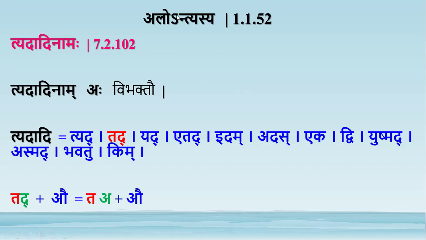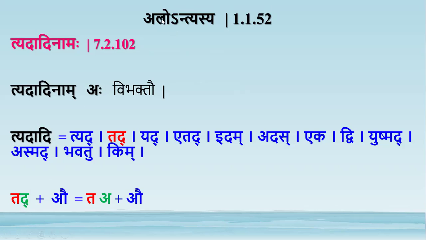By this sutra alontyasya, this akara adesha, which is mandated by the sutra tyadadinam aha, comes in the place of the last letter of the sthani. Here the sthani is tad. This sutra tyadadinam aha doesn't tell that the last letter of the Tyadadi gets akara. It just tells that Tyadadi words get adesha a whenever followed by a vibhakti pratyaya.